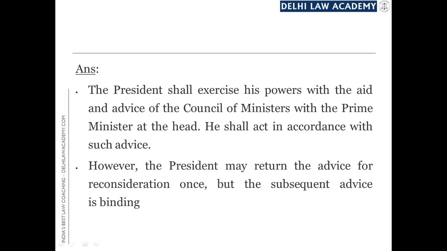इस प्रोविजन में 2 बार अमेंडमेंट हुआ है आर्टिकल 74 में. 42nd अमेंडमेंट से it was made that the advice of the Council of Ministers was made binding on the President, though conventionally it was binding even earlier, but now it has been incorporated in the Constitution itself. And secondly, 78th amendment में President was given one chance of sending the advice back for reconsideration to the Council of Ministers, और अगर Council of Ministers से advice दोबारा आती है then he is bound by it.